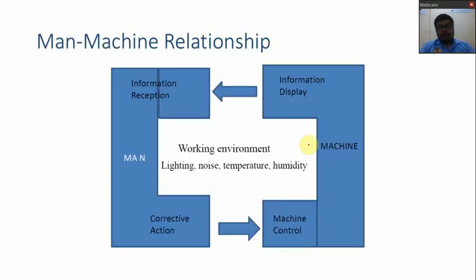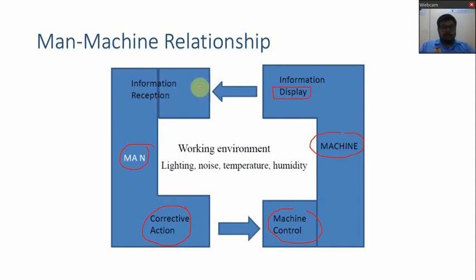If we talk about the man-machine relationship, then suppose this is the man and this is the machine. Now what will happen? Whatever the action taken by the man to control the machine, it will be reflected on the display. That information will be displayed, and then that information will be read by the man.